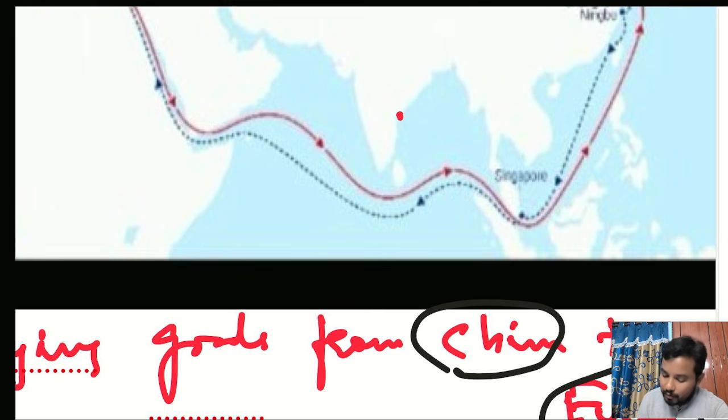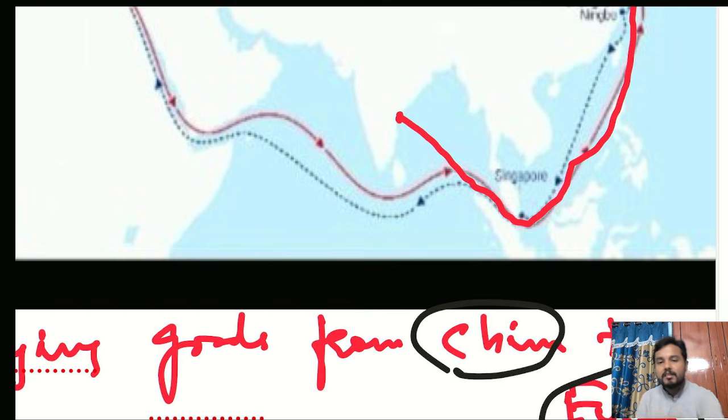So what route will we follow? Obviously we will follow this route: the Strait of Malacca, and from the Strait of Malacca, the South China Sea, and then to China. This is the route we will follow. Now, in this process, what will we do? We will approach a big shipping company. Will that big shipping company carry goods belonging only to India? No, it will carry goods relating to many countries.